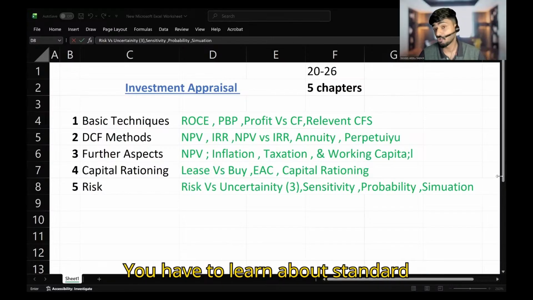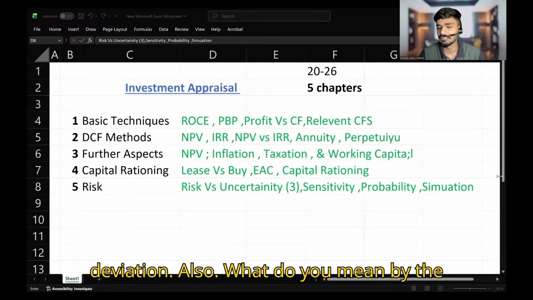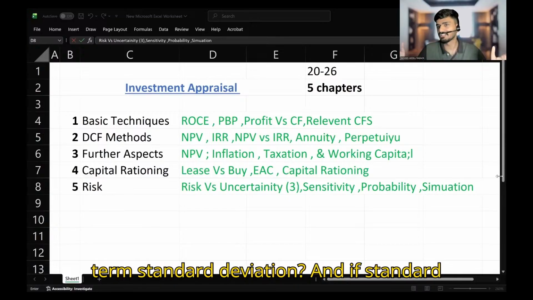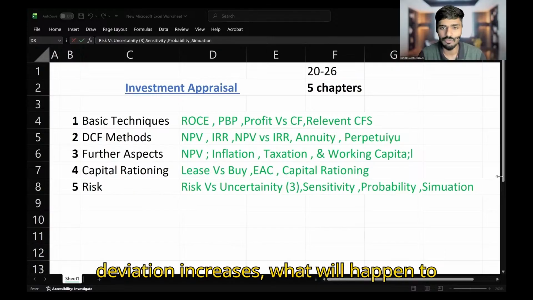Anyway, you have to learn about standard deviation also. What do you mean by the term standard deviation? And if standard deviation increases, what will happen to the risk? Everything you have to learn.